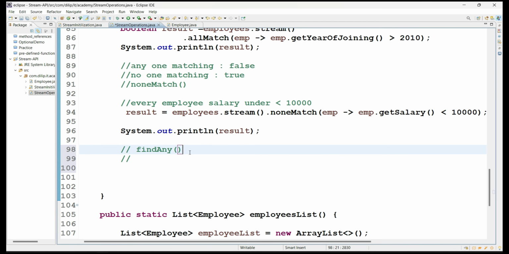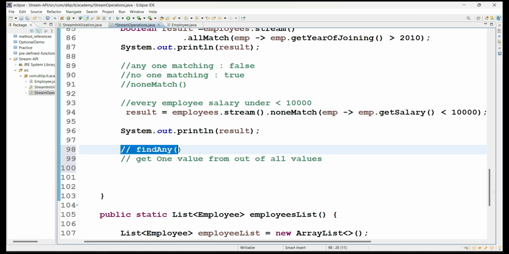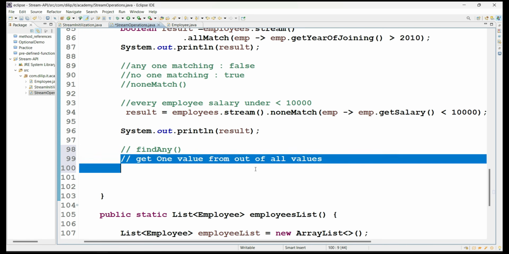When the stream has one or more values, and out of all those values I simply have to get one value, then I can use the findAny method. In this case, findAny will return different values in different cases; we can expect different values at different times. Because it returns any value, you are not always going to get a specific value from the stream of values.